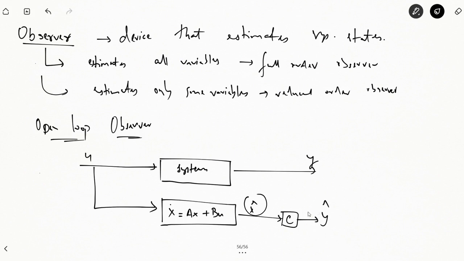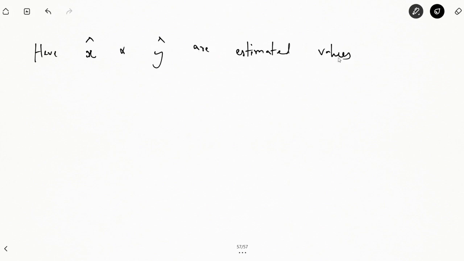Using the system model and the knowledge of the input that we have, we can estimate the state variables as well as the output of the system. Here x cap and y cap are the estimated values of the state variables and the output of the system.